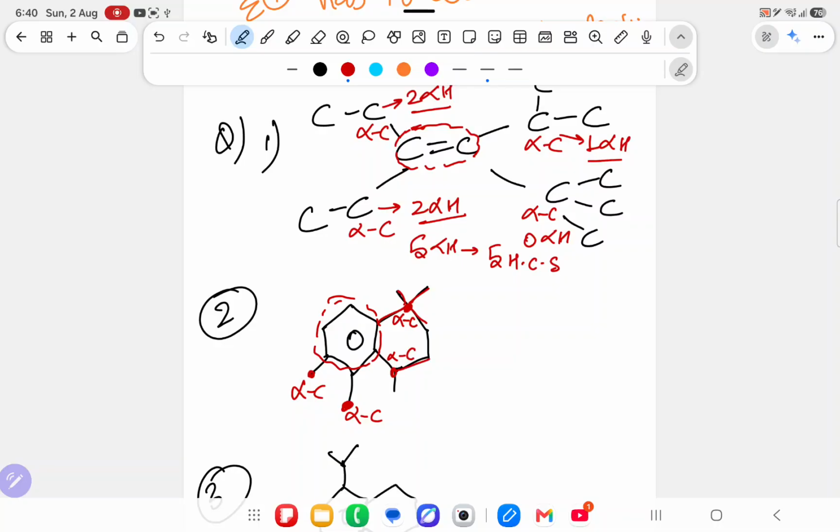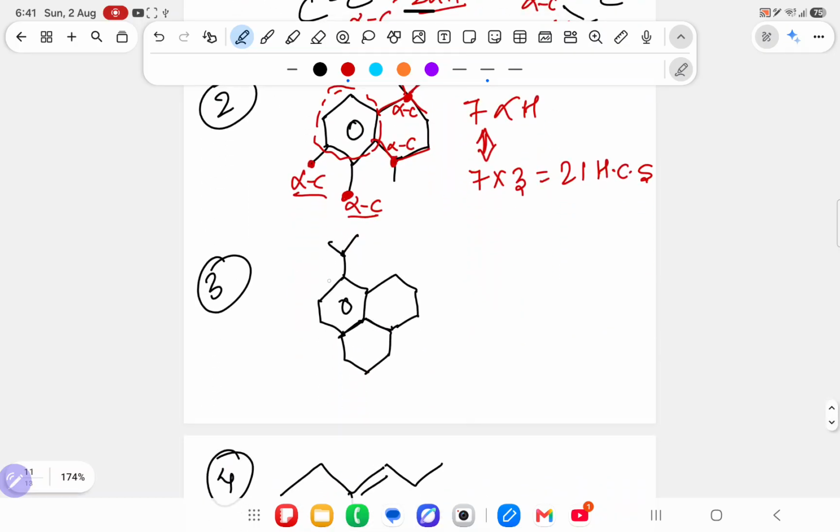This alpha carbon has 1 hydrogen. So 3, 3, 6 and 1, 7 alpha hydrogens. How many hyperconjugating structures? It is benzene. So 7 into 3, that is 21 hyperconjugating structures, because in a benzene ring the alpha hydrogen is not the hyperconjugating structure. 3 into number of alpha hydrogens is the number of hyperconjugating structures, as previously dictated.